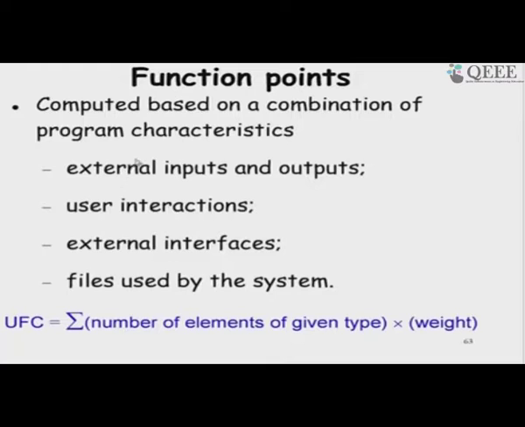Let me just repeat: external input is the data given by the user, which we can identify from the requirements, that the user inputs and which is used to modify internal data. For outputs, it is how many displays are being produced, and each set of related data that is being output will count as 1.